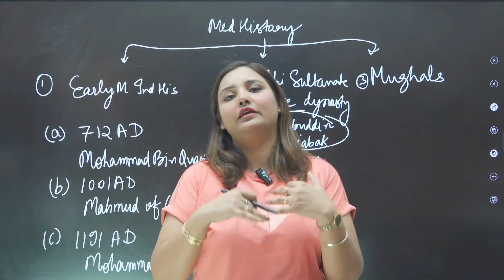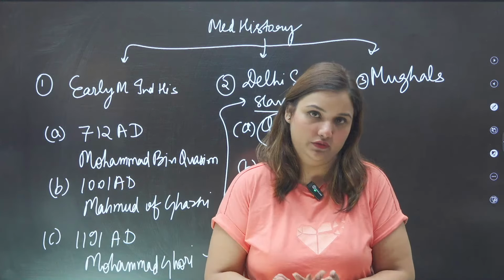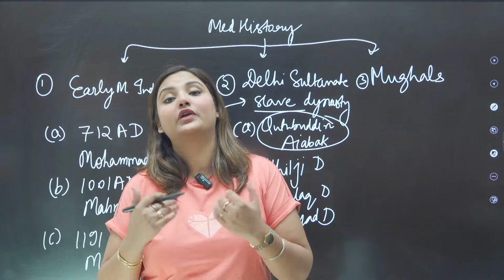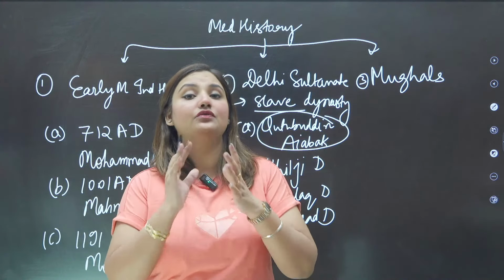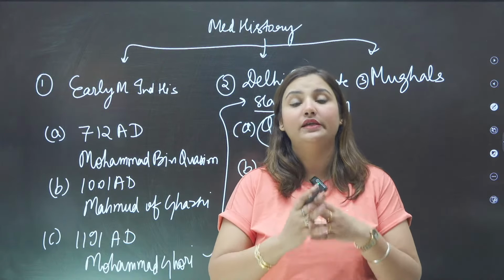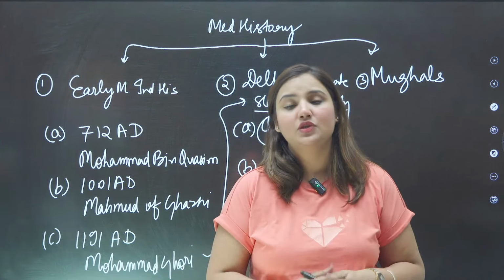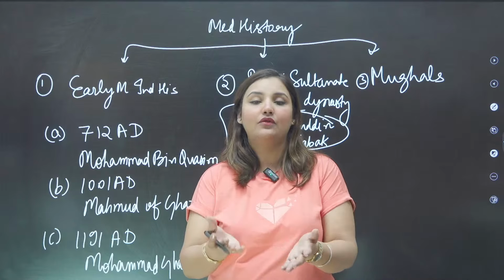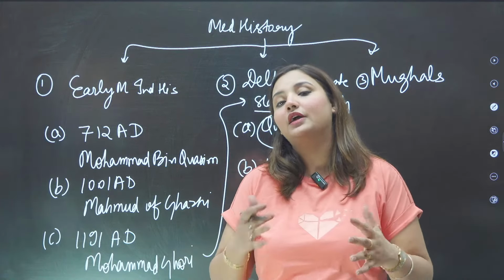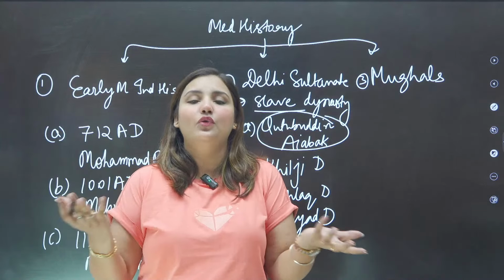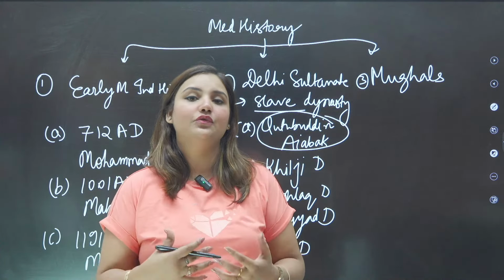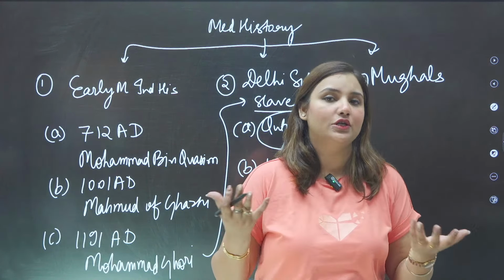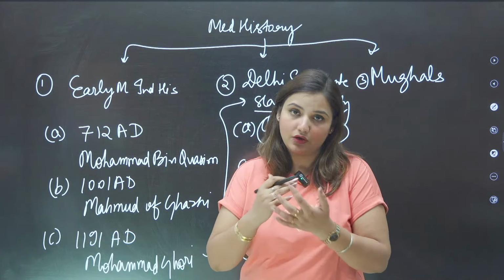Iltutmish really laid the real foundation of the slave dynasty because he ruled for a much longer period, and he also protected India from the Mongol invasion. He was the first Muslim ruler to nominate his daughter as the next successor. So Razia Sultan was the daughter of Iltutmish. She got nominated and she became the next ruler after Iltutmish. But Razia was killed and defeated by her own nobles because she was a woman and she was very liberal in her thoughts. She was free-minded, which was not liked by the Turkish sultans, and that's why she got ended.